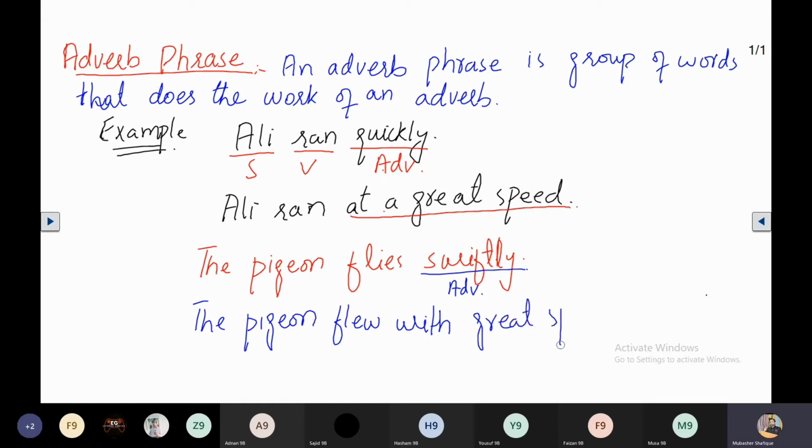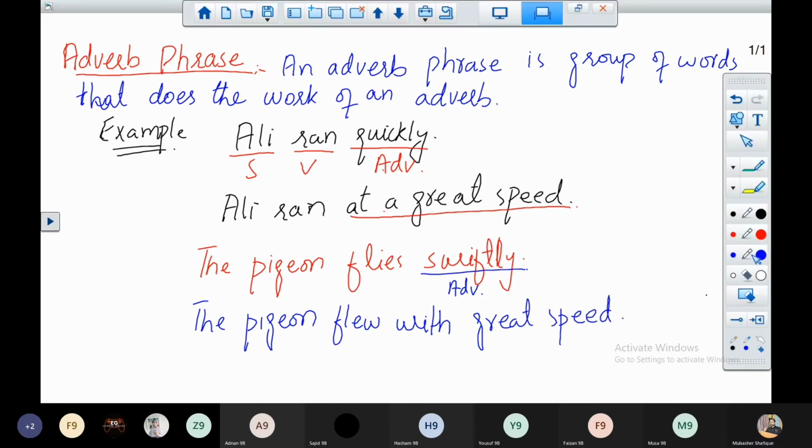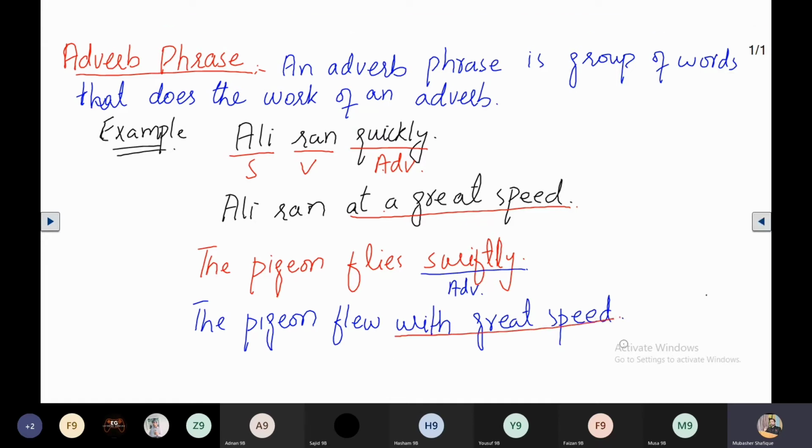Here we have used with great speed instead of swiftly. Swiftly is an adverb, but when we use with great speed, it is an adverb phrase, or you can call it an adverbial phrase.